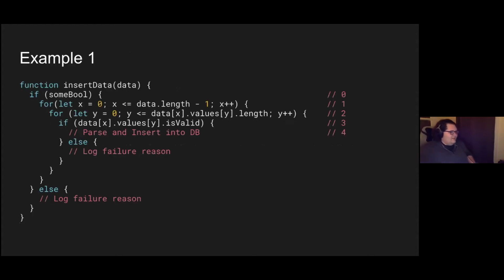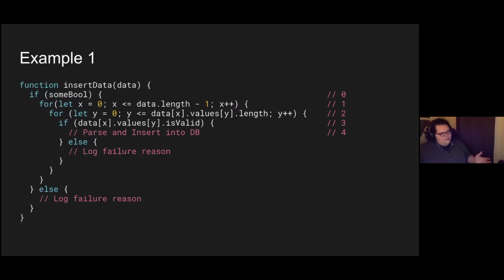Some examples of that are something like this, where we check some bool, run through a for loop as our first array in a multi-dimensional set of data, where we have rows and columns.